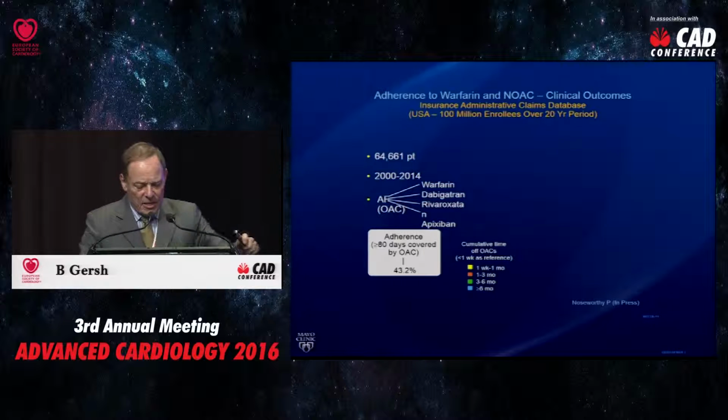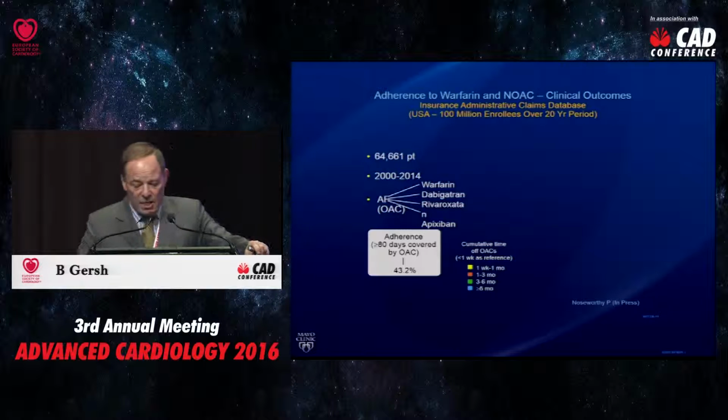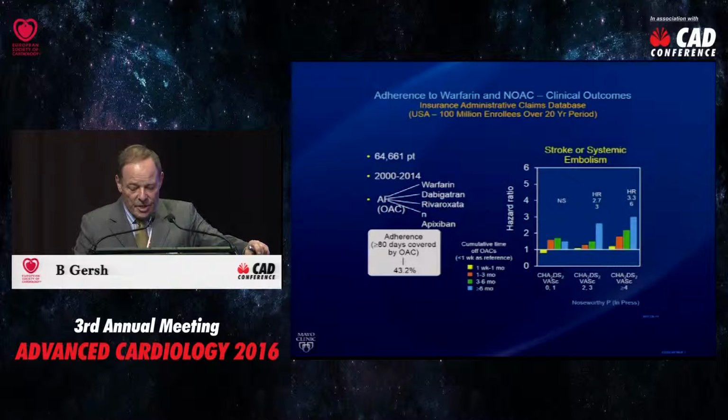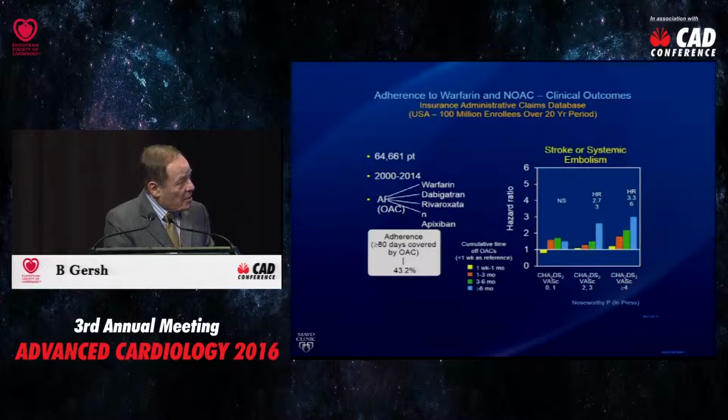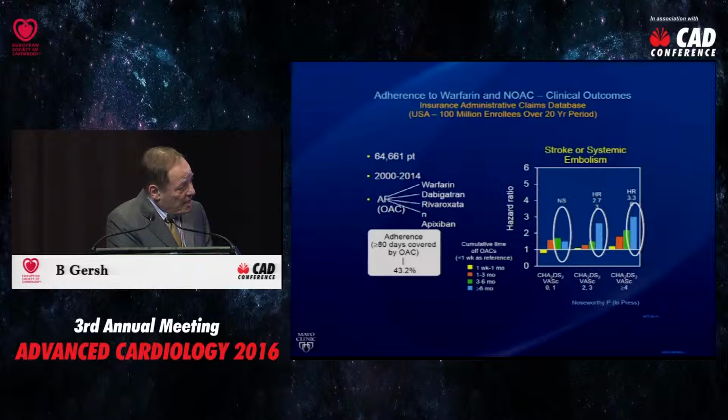And what we really looked at in this study was whether or not they adhered to their therapy. It's a very worrying study because, just like with warfarin, about 40% of patients discontinue their anticoagulants. But what is interesting is to look at those in blue who discontinued anticoagulants at least 6 months before. And what you see is the following. This is the rate of stroke or systemic embolism in CHADS-VASC of 0 to 1, 2 to 3, and 4 or more.